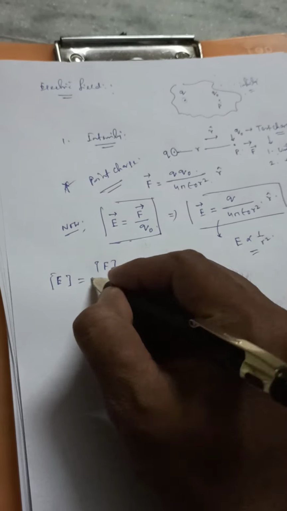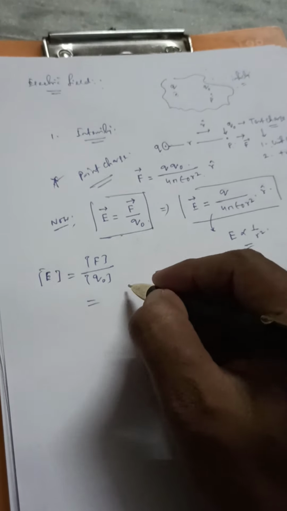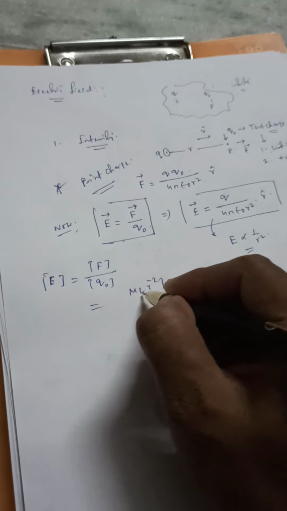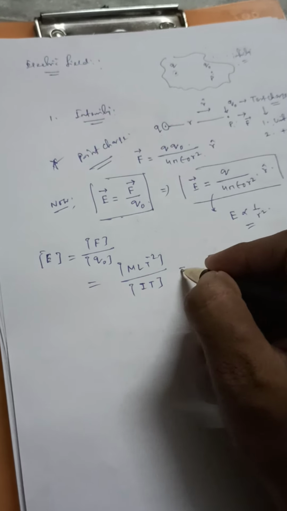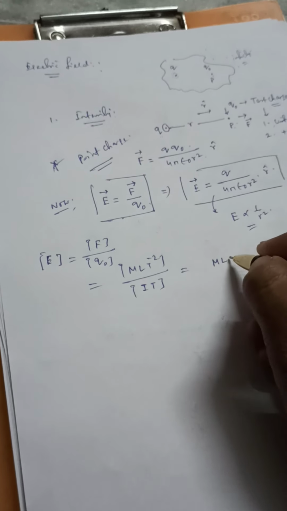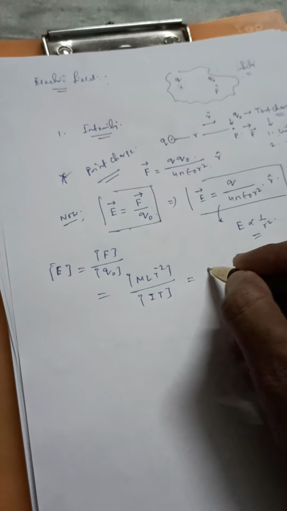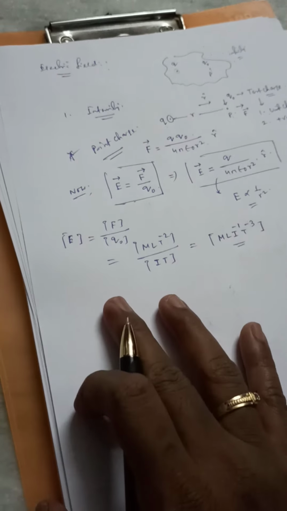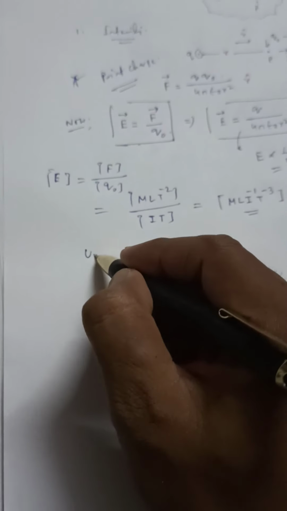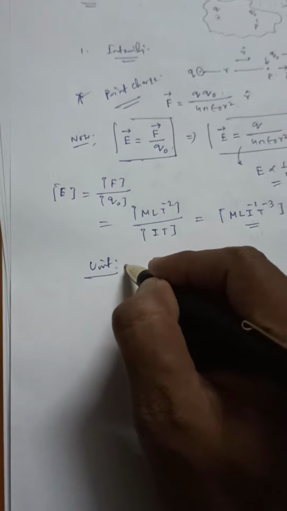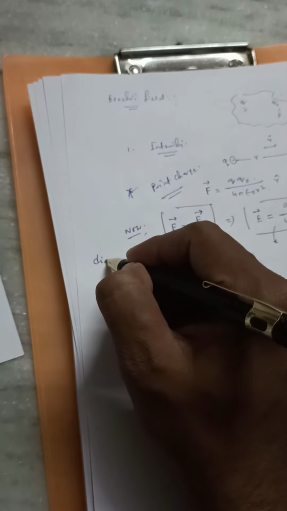That is the dimension of force divided by the dimension of charge. Force we know is MLT to the power minus 2, and charge is I into T, so this is M L I inverse T to the power minus 3. That is the dimension of electric field intensity.